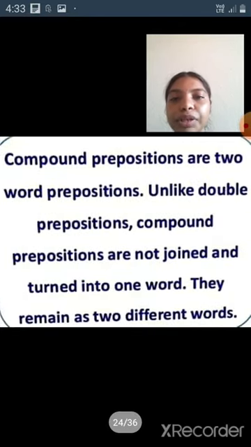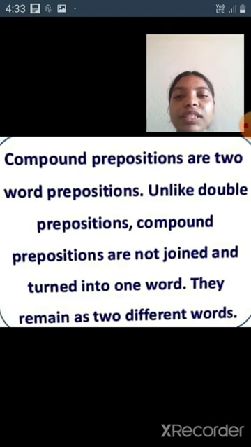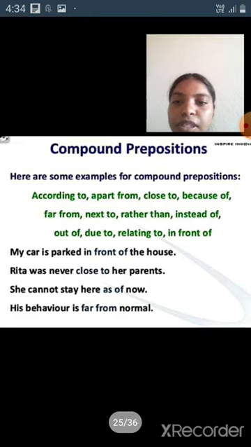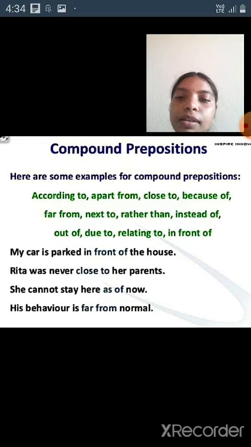Next, compound preposition definition. Compound prepositions are two-word prepositions. Unlike double prepositions, compound prepositions are not joined and turned into one word. They remain as two different words. Examples of compound prepositions: according to, apart from, close to, because of, far from, next to, rather than, instead of, out of, due to, relating to, in front of.